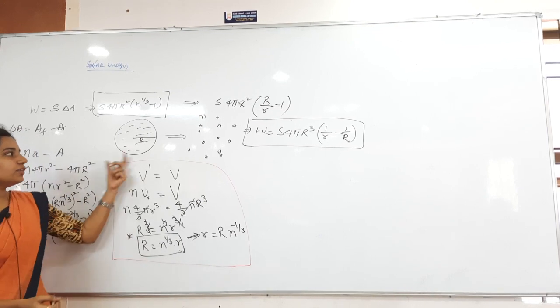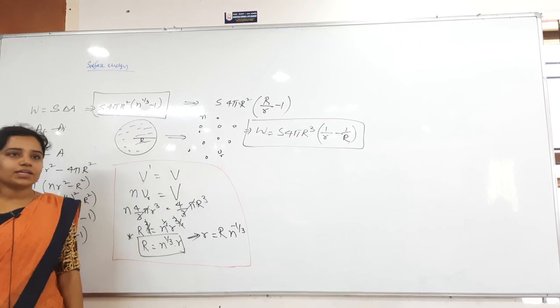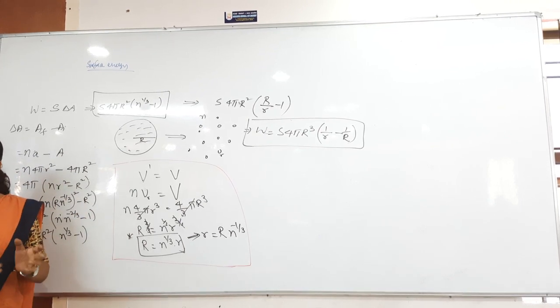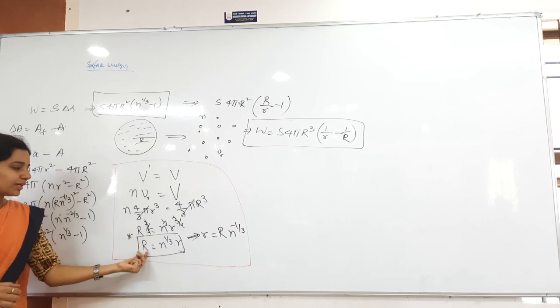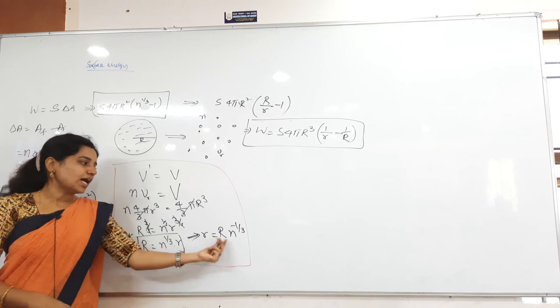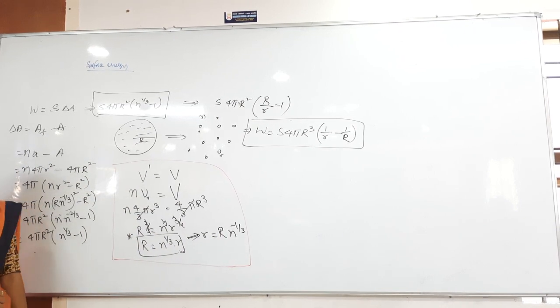So here in this problem, let me take capital R only given, small r is not given. At that time, in my problem small r is there, in the place of small r again I have to write capital R only, in terms of capital R only. So here capital R is equal to n power 1 by 3 into small r, then small r is equal to R into n power minus 1 by 3.